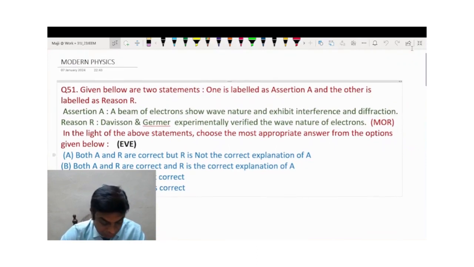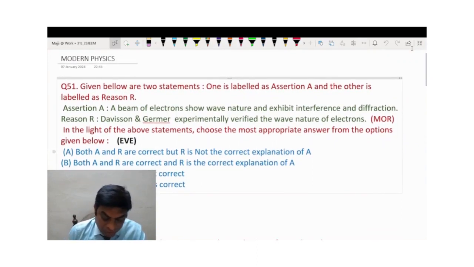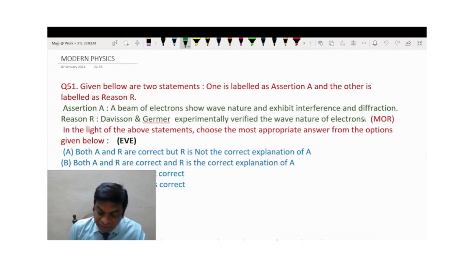Coming to the first question, given below are two statements, one labeled as assertion A and the other reason R. A beam of electrons shows wave nature and exhibits interference and diffraction. This is true, students, because electrons exhibit dual nature. In certain situations they exhibit wave nature, and in certain situations they exhibit particle nature.